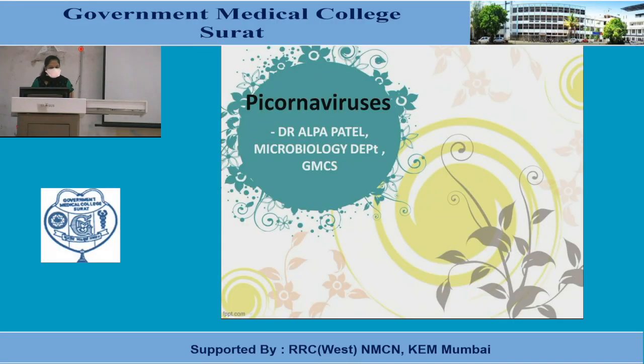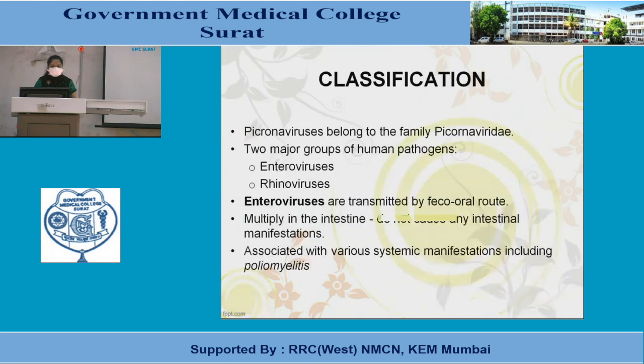Today my topic is picornaviruses. Classification. Picornaviruses belong to the family Picornaviridae. Two major groups of human pathogens are included in it: enteroviruses and rhinoviruses. The enteroviruses are transmitted by the fecal-oral route and they multiply in the intestine but do not cause any intestinal manifestations. They are associated with various systemic manifestations that include poliomyelitis.